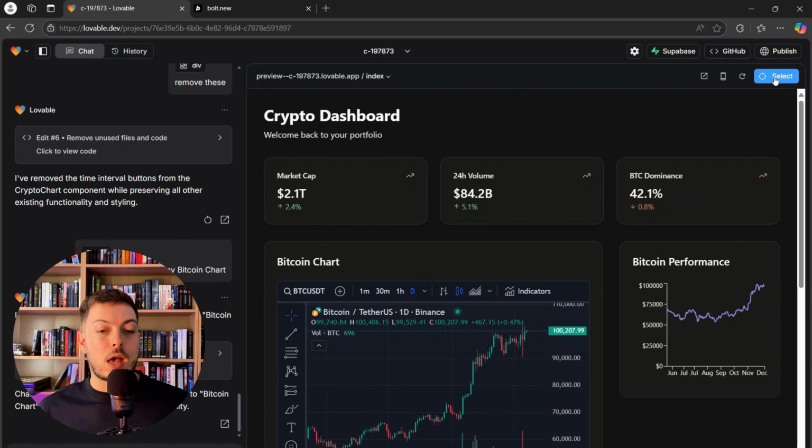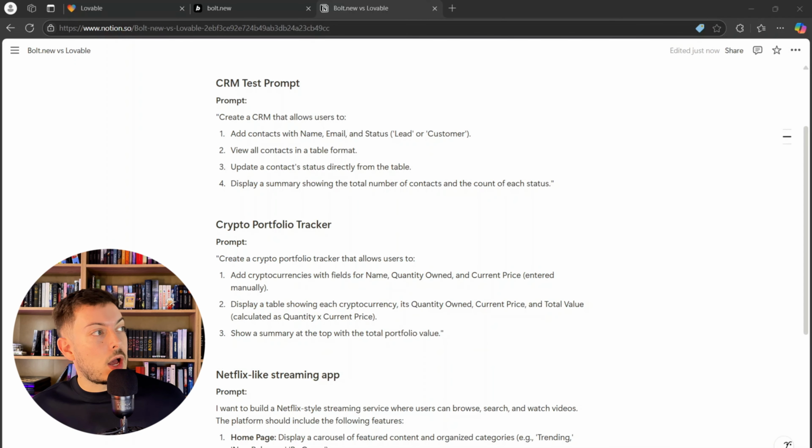It takes that work out of, especially once you've built out a multi-page application, you might want to change high-level features, like change the entire color gradients of the entire app, which is fine. You can do that within Bolt.new. But if you want to focus on a specific element, you've got to basically guide your AI assistant to that element. With this, you can literally just hit select and edit that element in and of itself in its own little capsule, which is amazing. Alrighty, so I've got Lovable and Bolt.new up and running, and these are the three prompts that we're going to test both of them against each other.